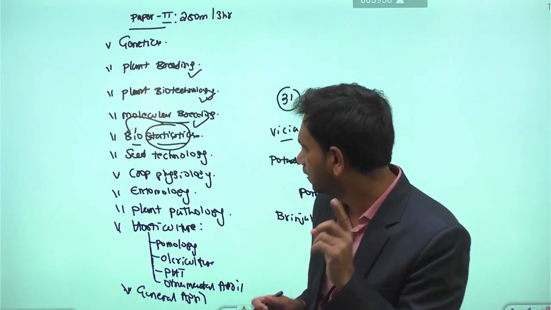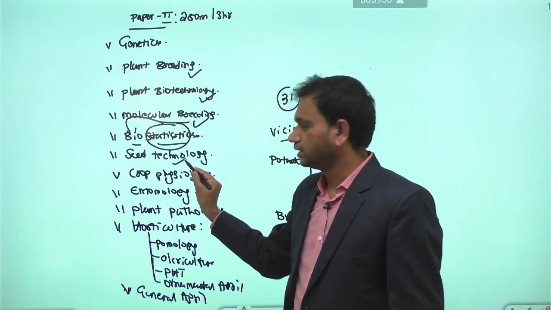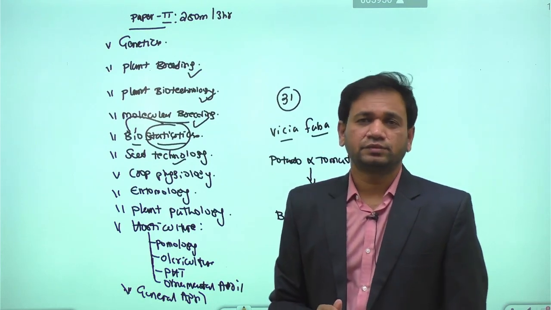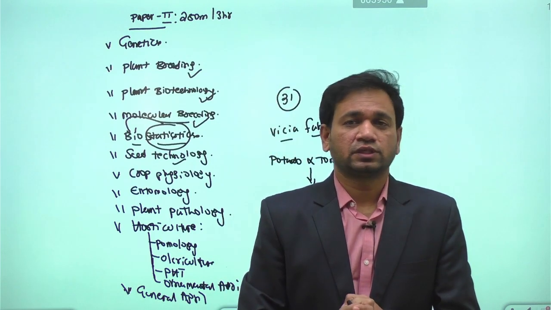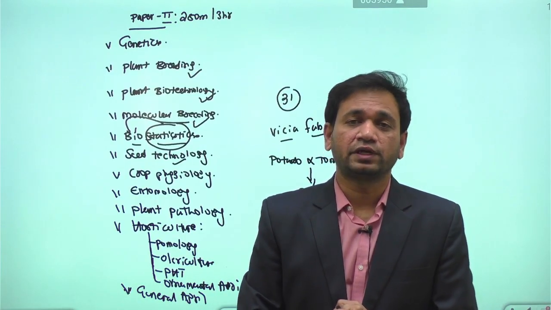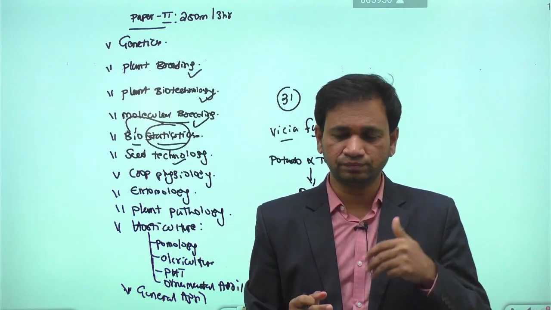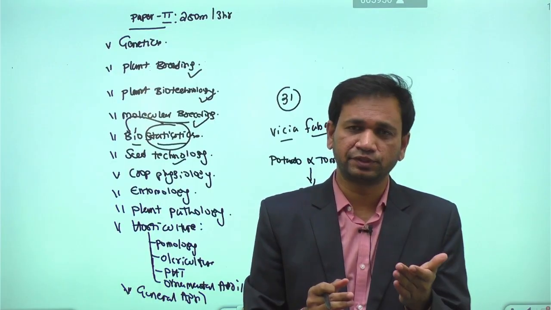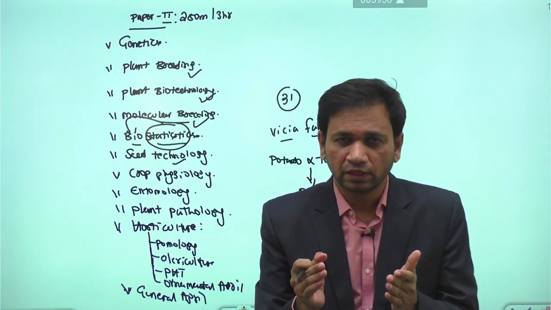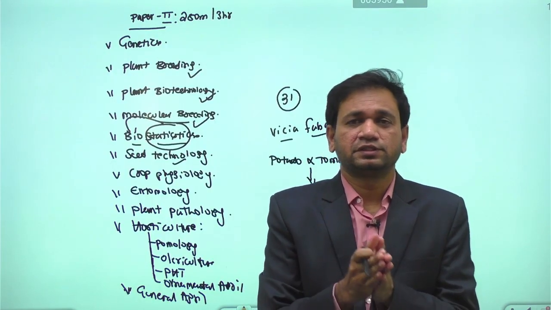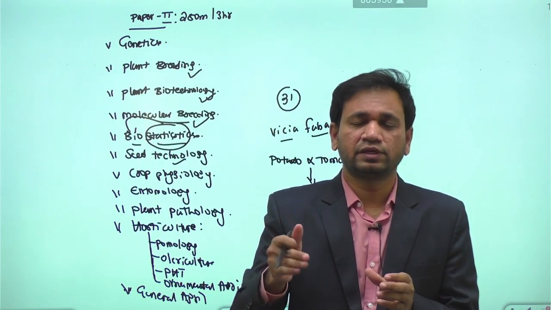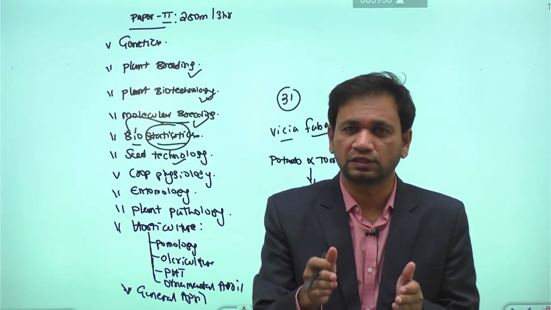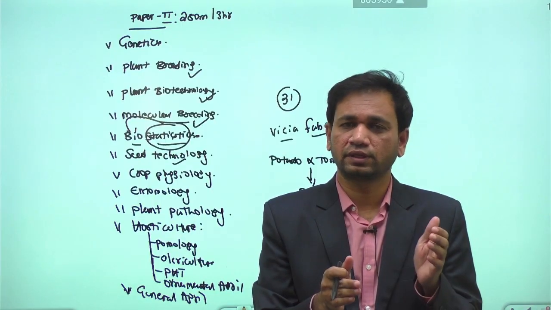Okay, then we have the syllabus called seed technology. Our basic objective in seed technology is the scientific production of quality seed, right? To improve the quality seed with the help of scientific methods called genetic principles, and another is agronomic methods. With the help of genetic and agronomic methods, scientifically, as much as possible, we are increasing the purity of the given seed lot. That is the major goal in seed technology.